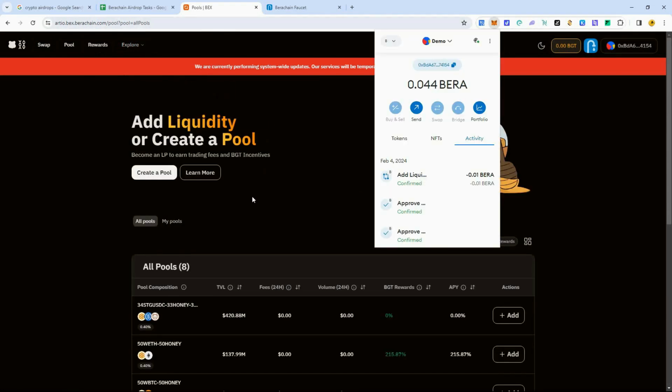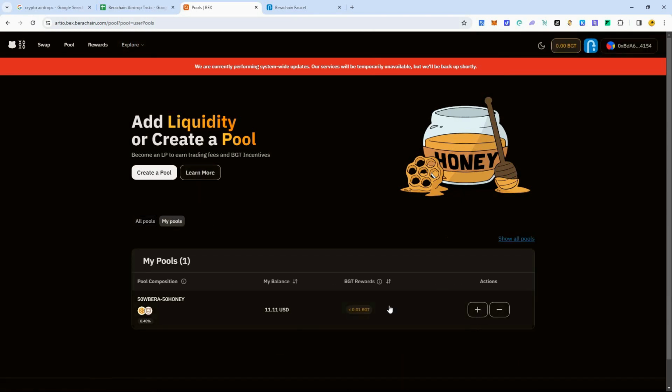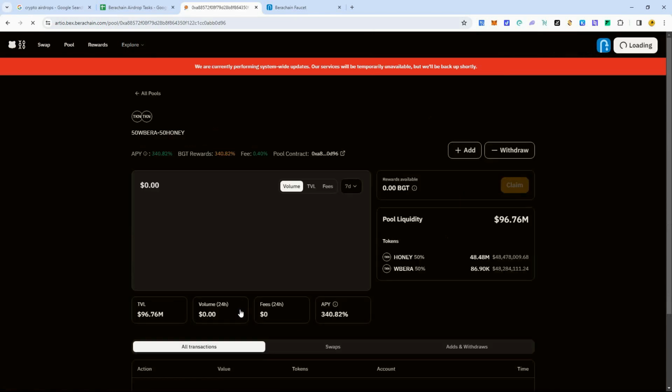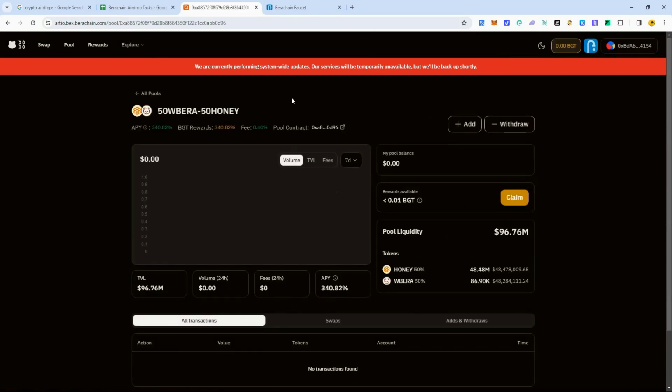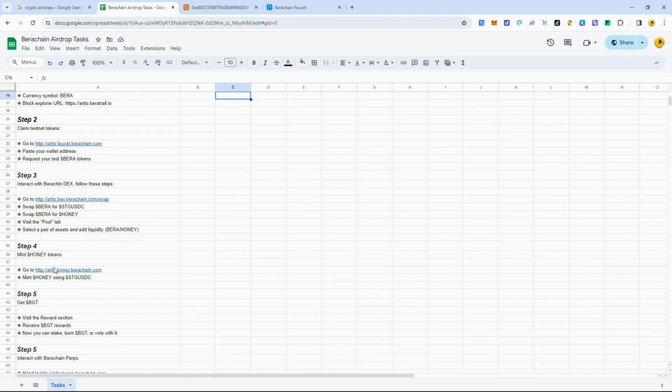All right, so that went through. Let's give this a refresh here, and you'll be able to find your pool in the My Pool section. There, you see it there. You can click on it here. You can get more detailed information about the pool. Once you get some BGT available, you can claim that here, and I'll show you what to do with that in the next steps. All right, so we've completed step 3. We just provided liquidity there. Step 4 is to mint some honey.